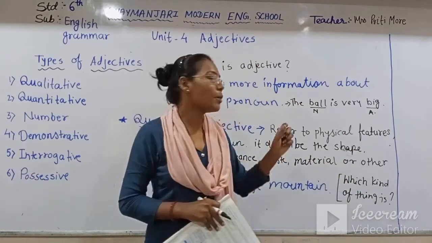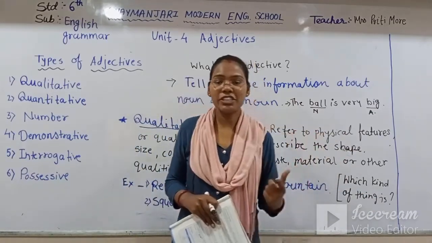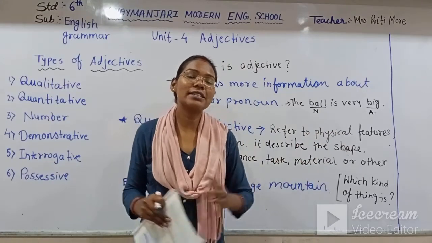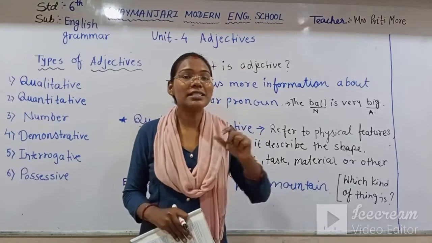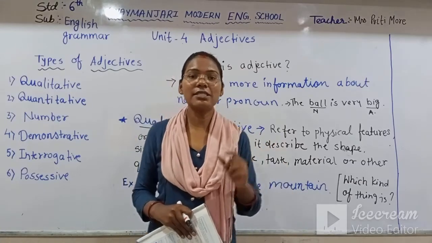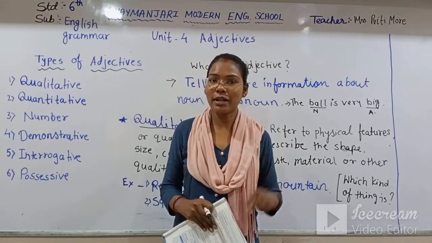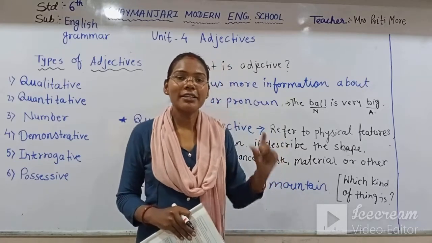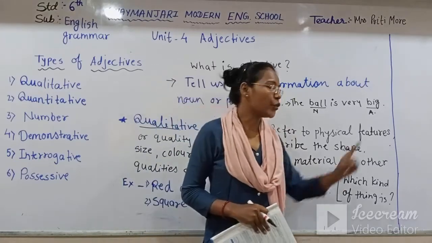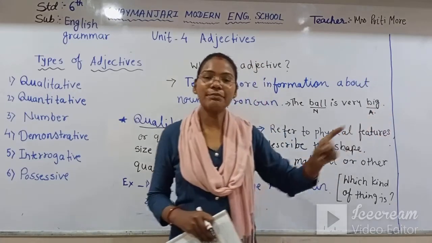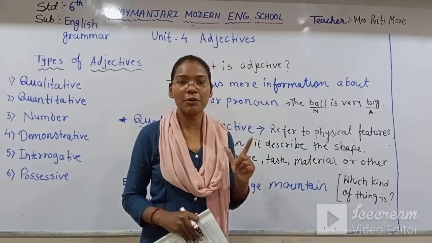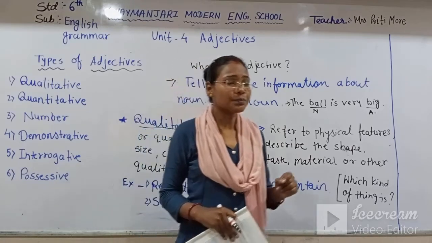And if we talk about its color, imaginary, so the ball is a red ball, blue ball, yellow ball. All these colors are telling us more information about the noun. So the color is our adjective, and here the size of the ball is big, small, medium. This is telling us more information about the noun.